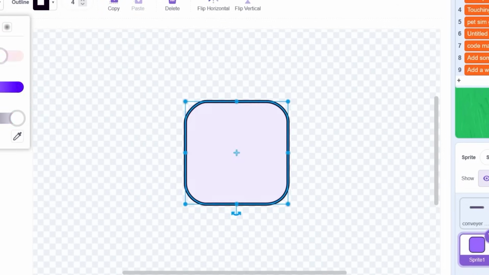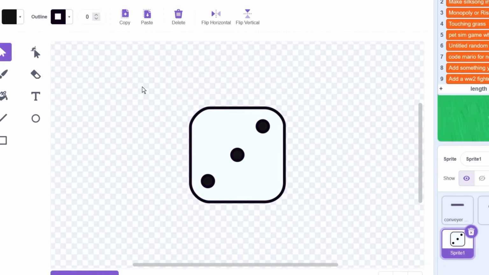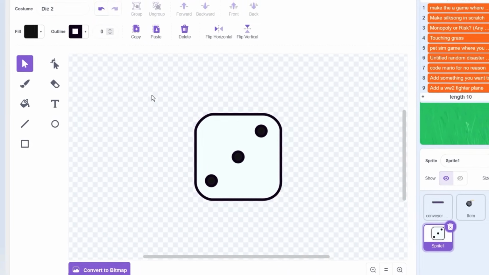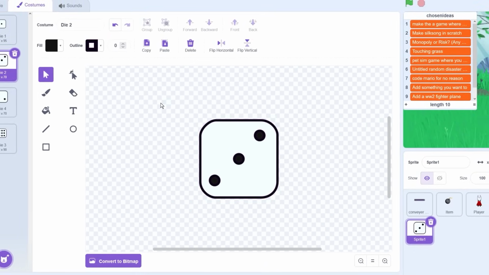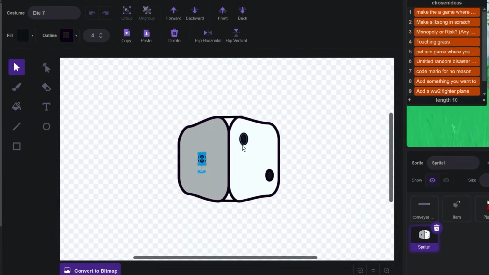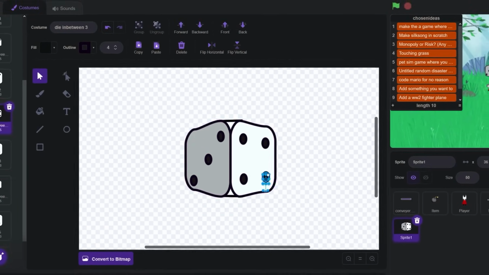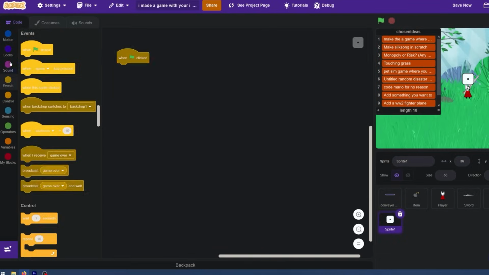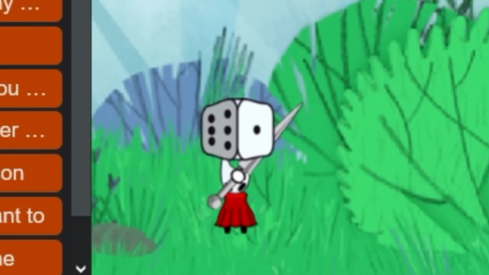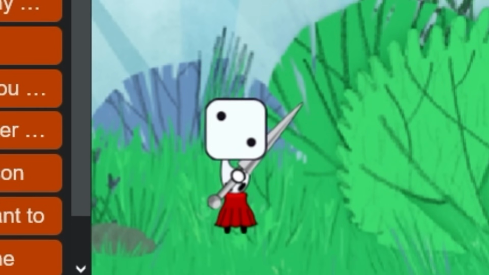I quickly drew a regular square, rounded the corners with the select tool, and then added actual holes that correspond to how much points you get when you roll the dice. And then I also added some in-between frames so that I could smoothly animate between each costume on the dice, so it actually looks like the dice is rotating. And here is what that looks like. I think it actually looks pretty good.